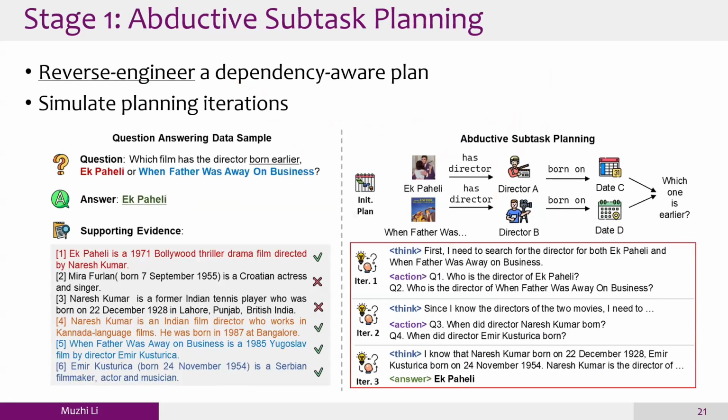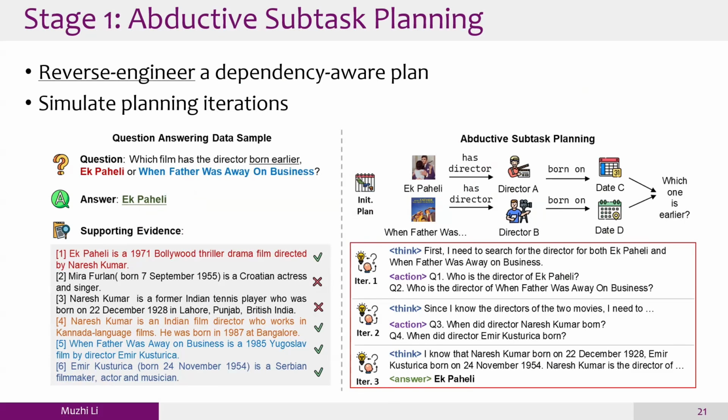So our proposed method has three stages. In the first stage, given the question, the final answer, and the guidance from the supporting evidence, we can reverse engineer a dependency-aware plan that decomposes the question into sub-questions, forming a latent reasoning graph. Actually, we do not need to draw this graph out, but we can make it into decomposed and executable subtasks. For example, this question is a three-hop bridge comparison question.